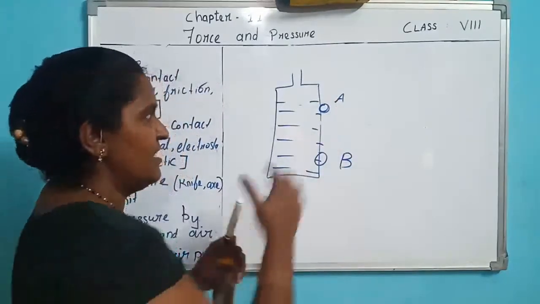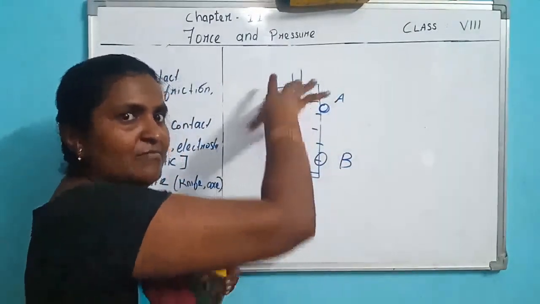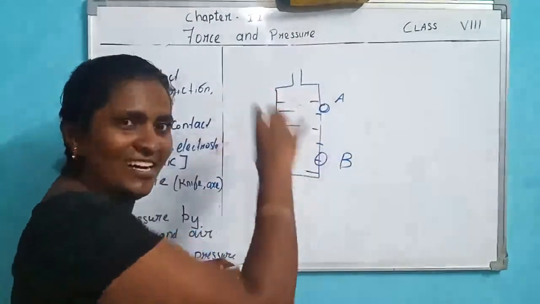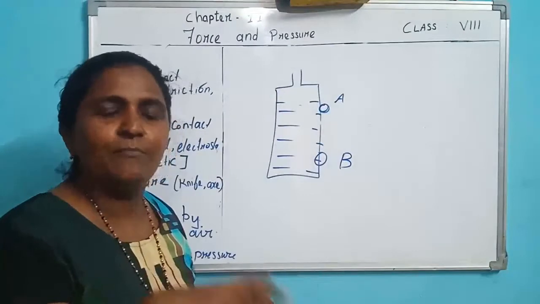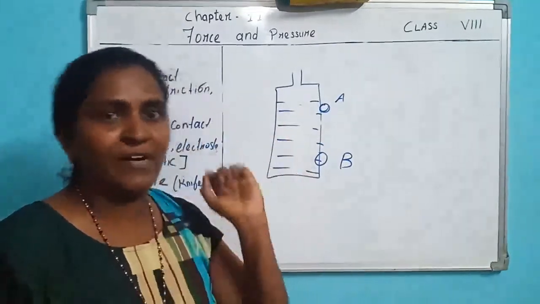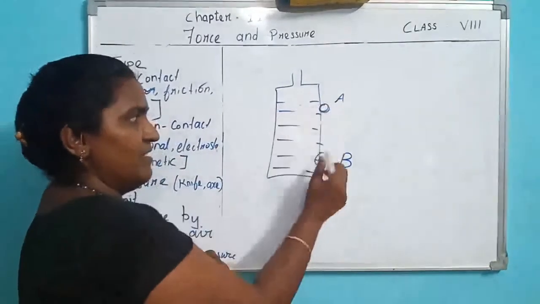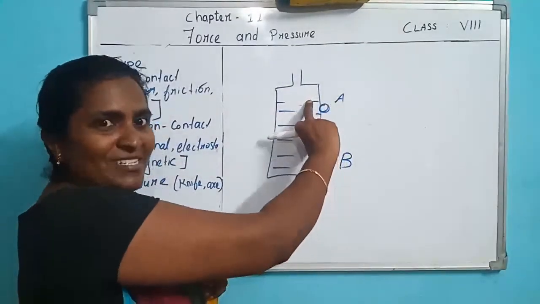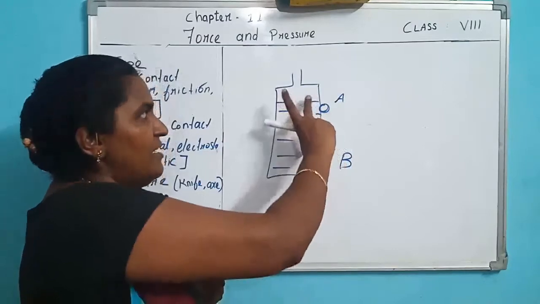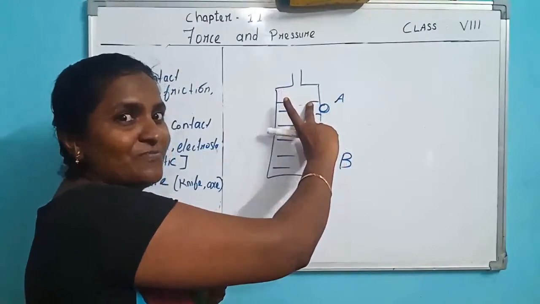Why? The more the water column, the more the water pressure, or the more the liquid column, the more the liquid pressure. If the liquid column is more, it exerts more pressure. Above this point, the water column is more.